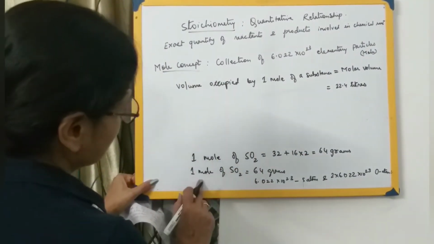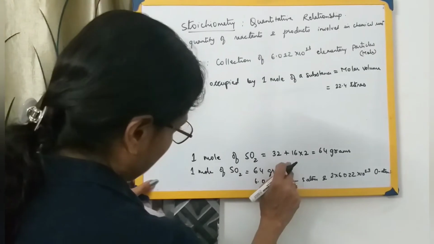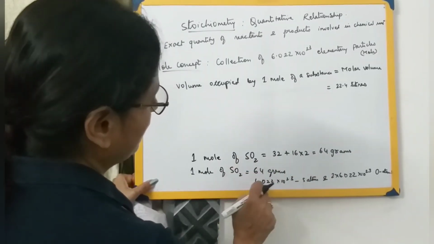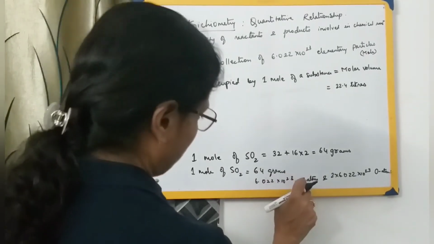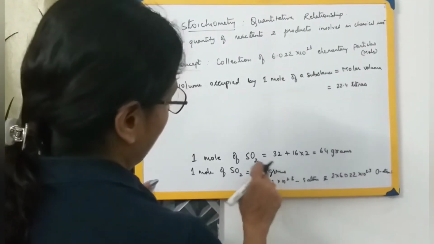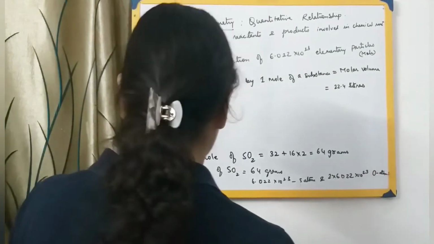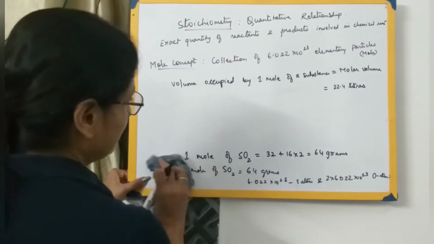So 1 mole of sulfur dioxide is 64 grams, and how many sulfur atoms does it contain? 6.022 × 10^23 sulfur atoms. What about oxygen? Oxygen is 2 over here, that is 2 × 6.022 × 10^23 oxygen atoms. Let us take another example.